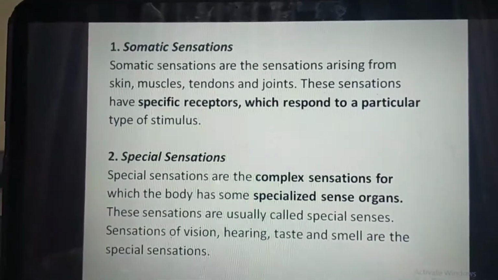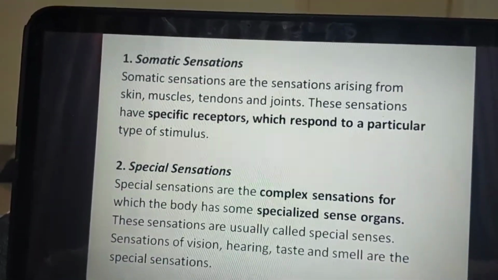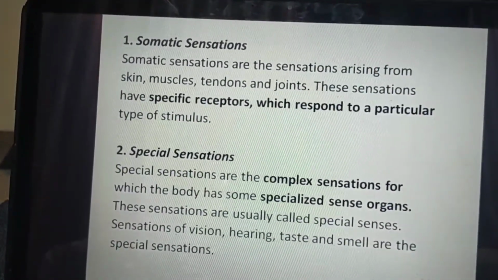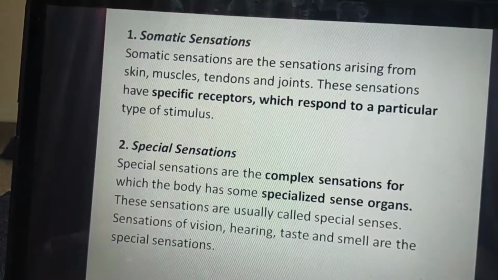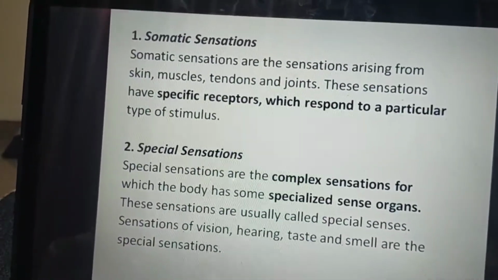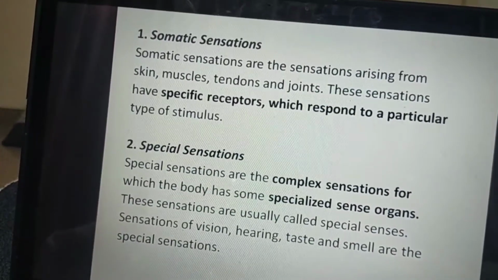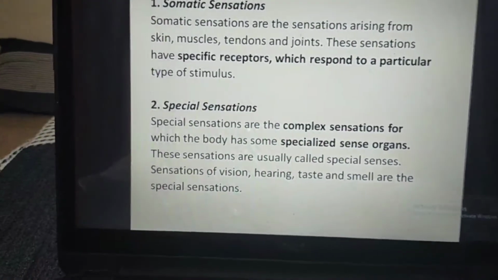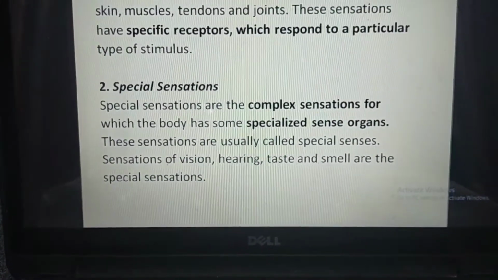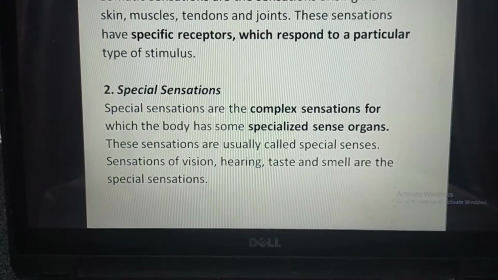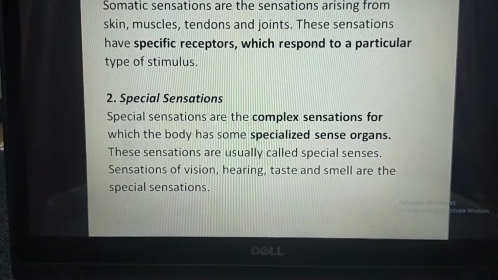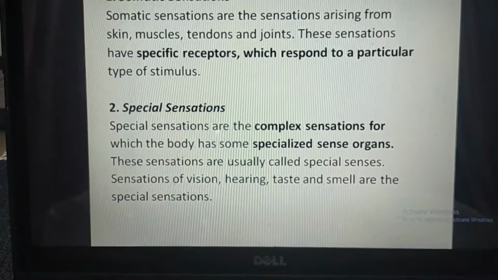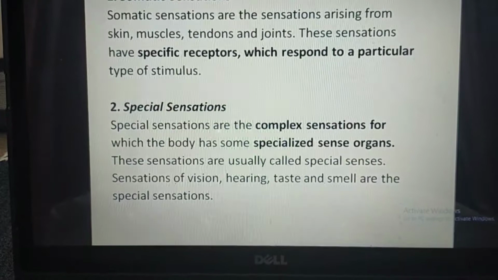Somatic sensations. Somatic sensations are the sensations arising from the skin, muscles, tendons and joints. These sensations have specific receptors which respond to a particular type of stimulus. And the second is the special sensations. Special sensations are the complex sensations for which the body has some specialized sense organs. These sensations are usually called the special senses. Sensations of vision, hearing, taste and smell are the special sensations.